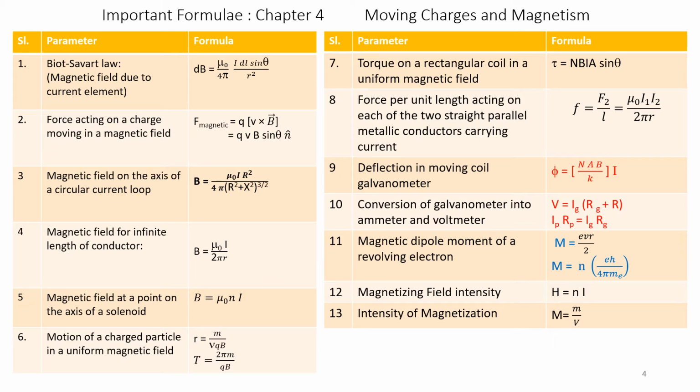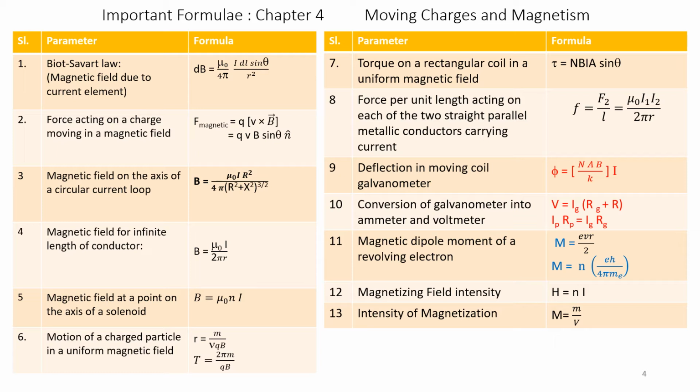For converting it into an ammeter, a parallel resistance Rp is connected. Rp is also called a shunt resistance. Ip into Rp is equal to Ig into Rg.